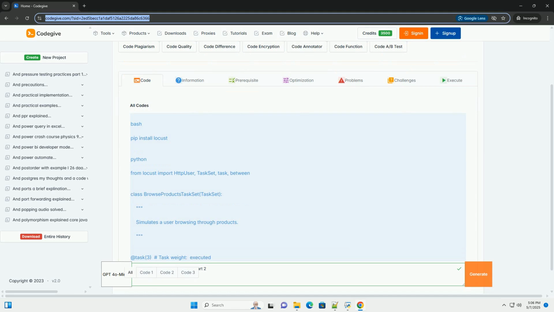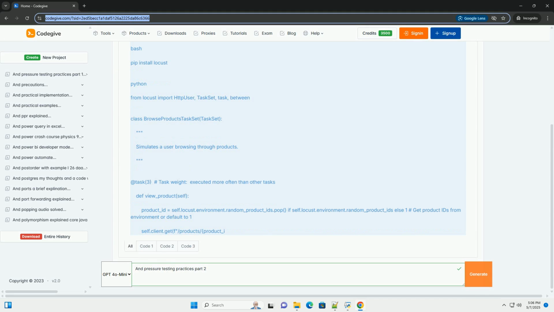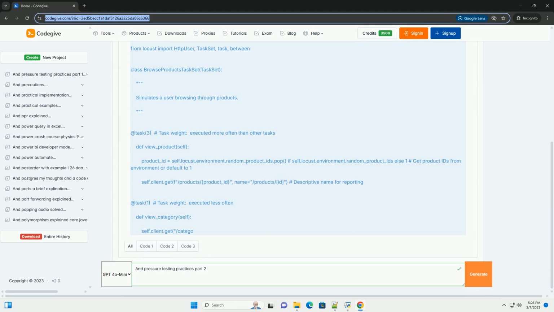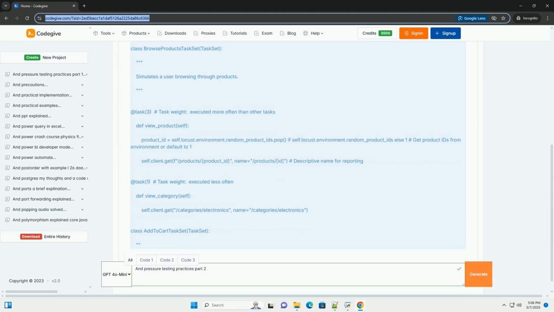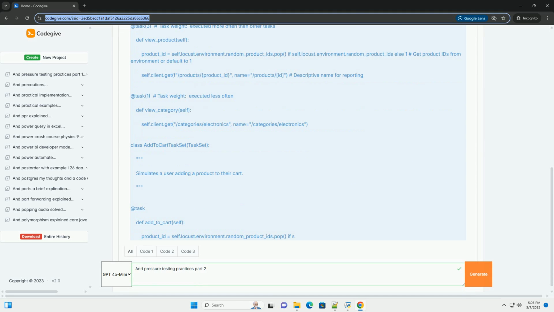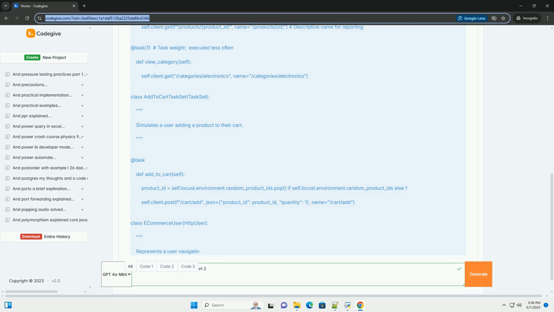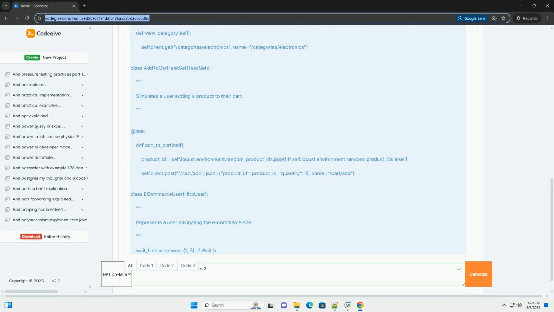Pressure Testing Practices Part 2: Building a Robust Load Testing Framework with Code Examples. This tutorial builds upon the foundational concepts of pressure testing introduced in Part 1. We'll dive into building a more robust load testing framework, focusing on practical code examples, advanced configurations, and best practices for analyzing and interpreting your results.